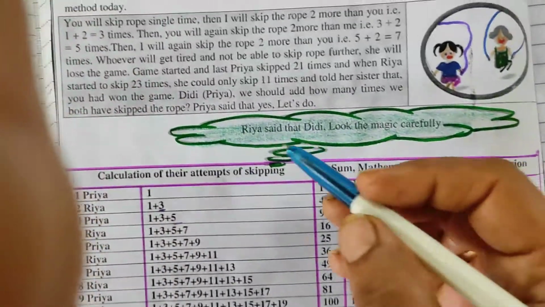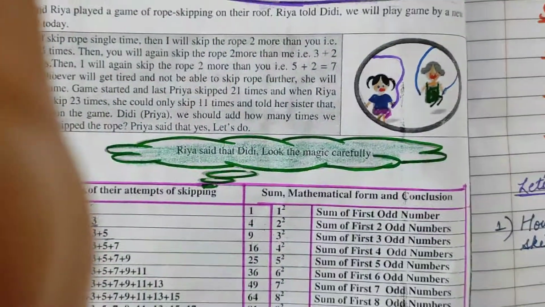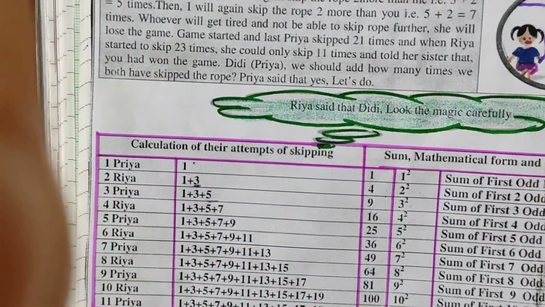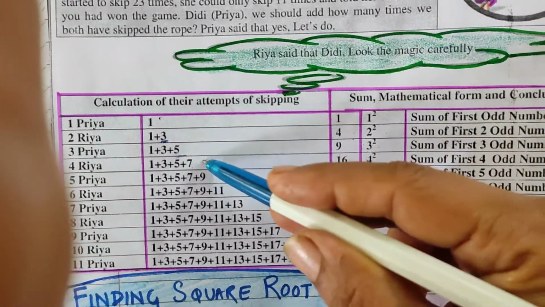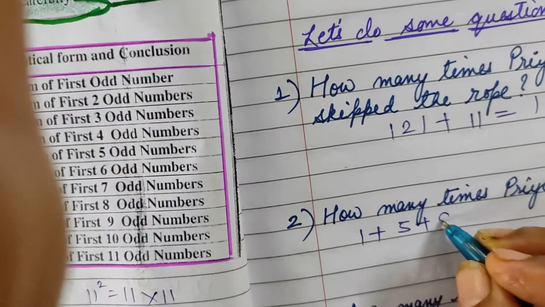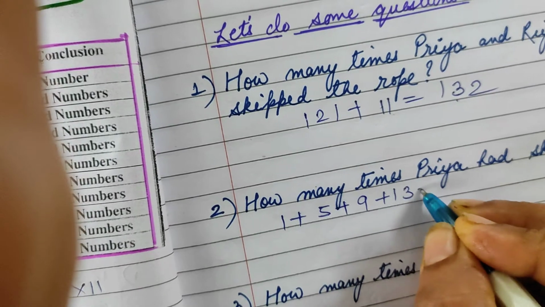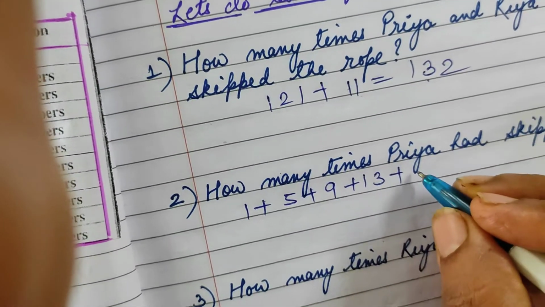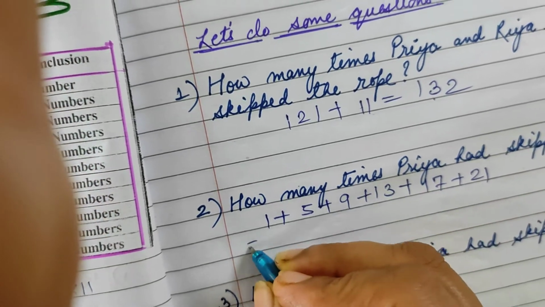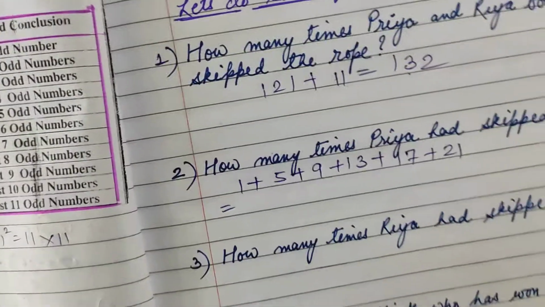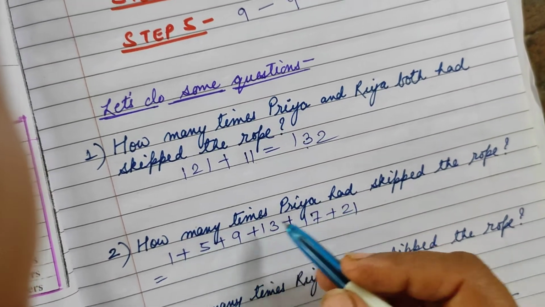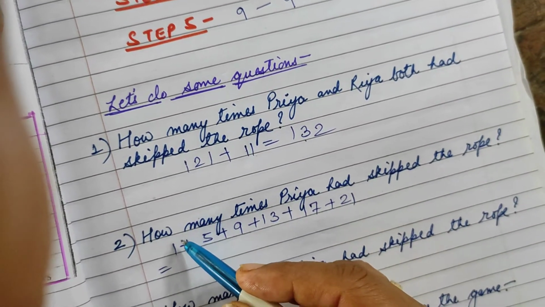So Priya, we will see. Priya first skipped 1, then after 1, 5, then after 5, 9, then 13, 17 and 21, 6 times. Okay, so these numbers we have to add. What will be the easiest method? As it is a pattern, we can add in pairs.